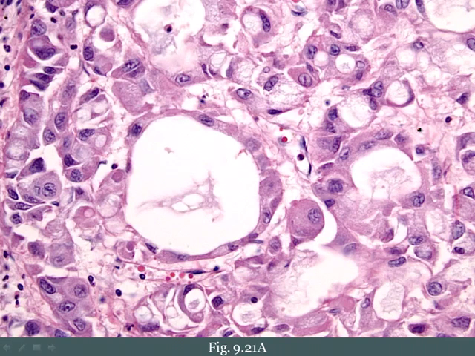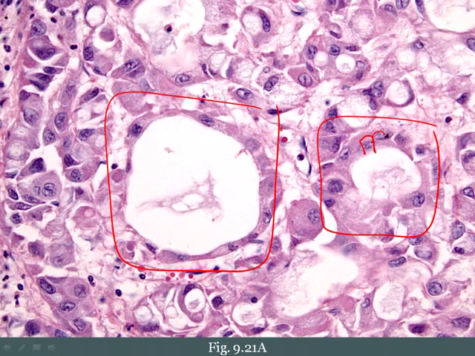Here's a classic image of an adenocarcinoma. Here in the center, you can clearly see that the tumor cells are forming a glandular-like space. Here as well, you can see that the tumor cells are forming this glandular-like space. In addition, you can see that some of the tumor cells actually have this blue-gray mucus within the cytoplasm, which is called mucin, and that is also indicative of an adenocarcinoma.